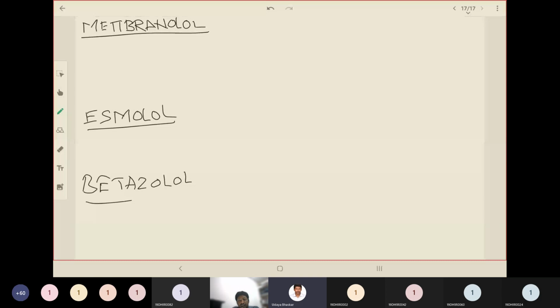So the three come under the category of aryl oxy propanolamine. So you know the general structure for each, right? Leave the aryl group, we'll write the aryl group later. Aryl oxy, propanolamine. Secondary propanol. This is propanol and amine. The amine is attached to an alkyl group. The same is common for esmolol also.